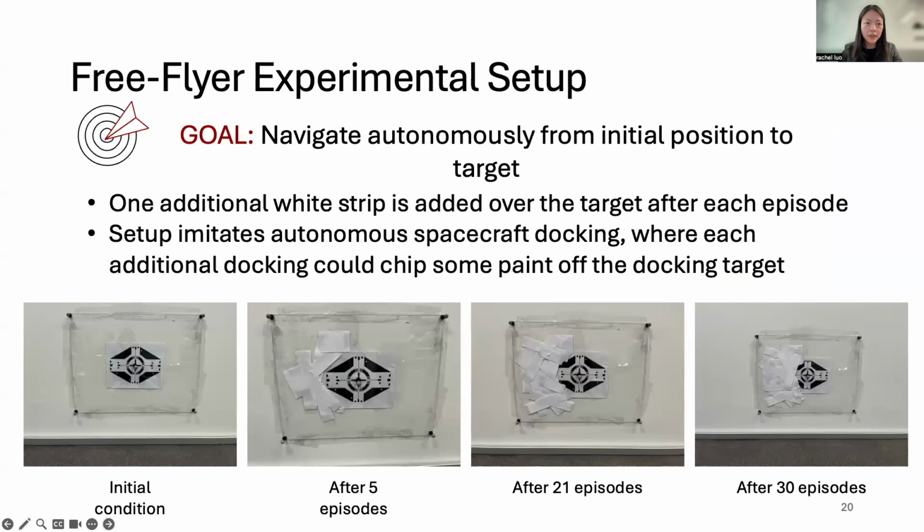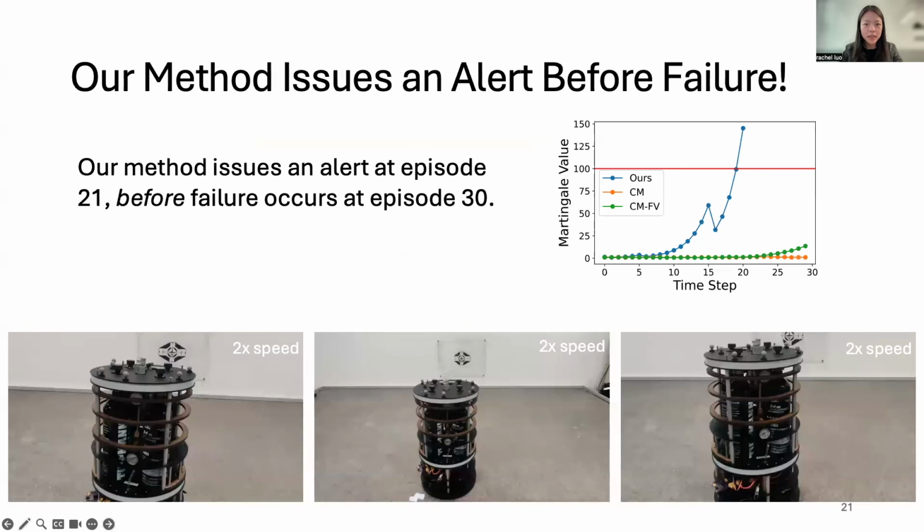So our goal here is to navigate autonomously from the initial position to the target, and we gradually add corruptions to the visual target. Specifically, we add one additional white strip over the target after each episode. This setup imitates autonomous spacecraft docking at the space station, where each additional docking could chip some paint off the docking target. And the images across the bottom show what the target looks like initially, after 5 episodes, after 21 episodes, and after 30 episodes. So our method issues an alert at episode 21 before failure occurs at episode 30.